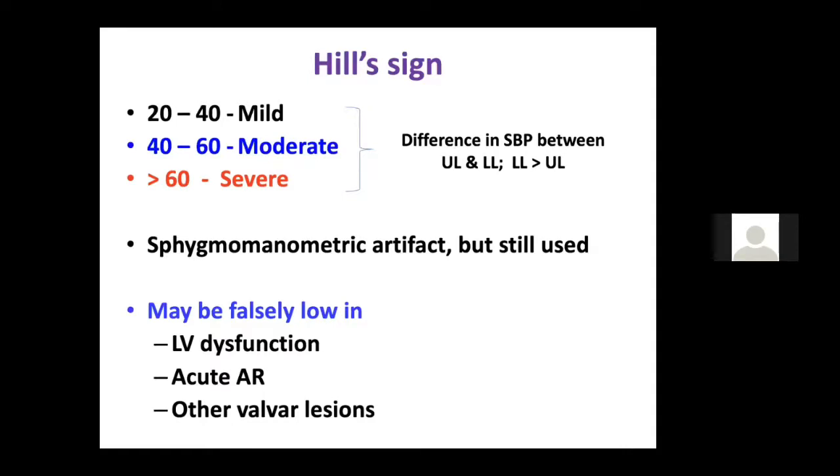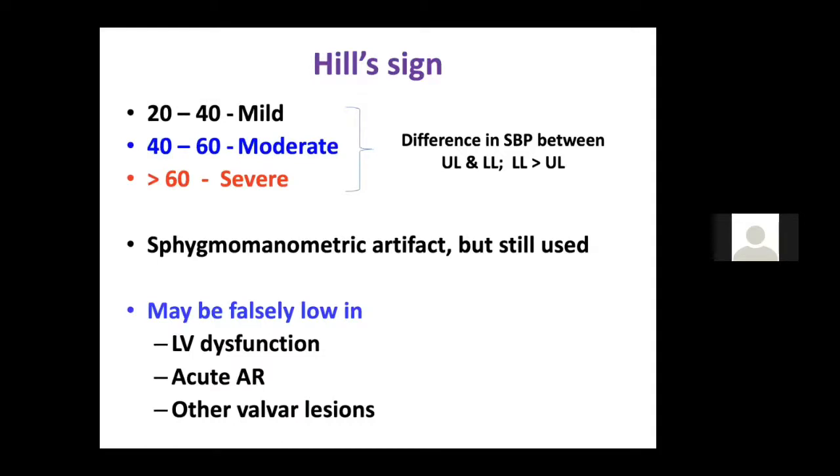Hill sign, as I already discussed, more than 60 is definitely severe, but anything more than 40, you should take it as a significant Hill sign and tell that the aortic regurgitation is severe. Currently, we do not use Hill sign to tell. Currently, Hill sign is not the most sensitive sign because it may have other important causes, like other causes of peripheral runoff.